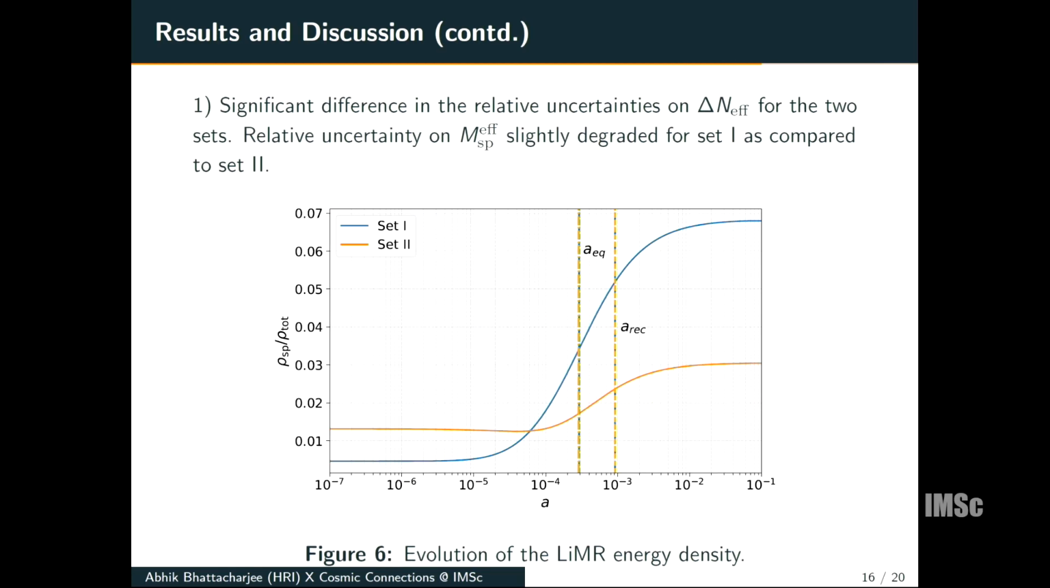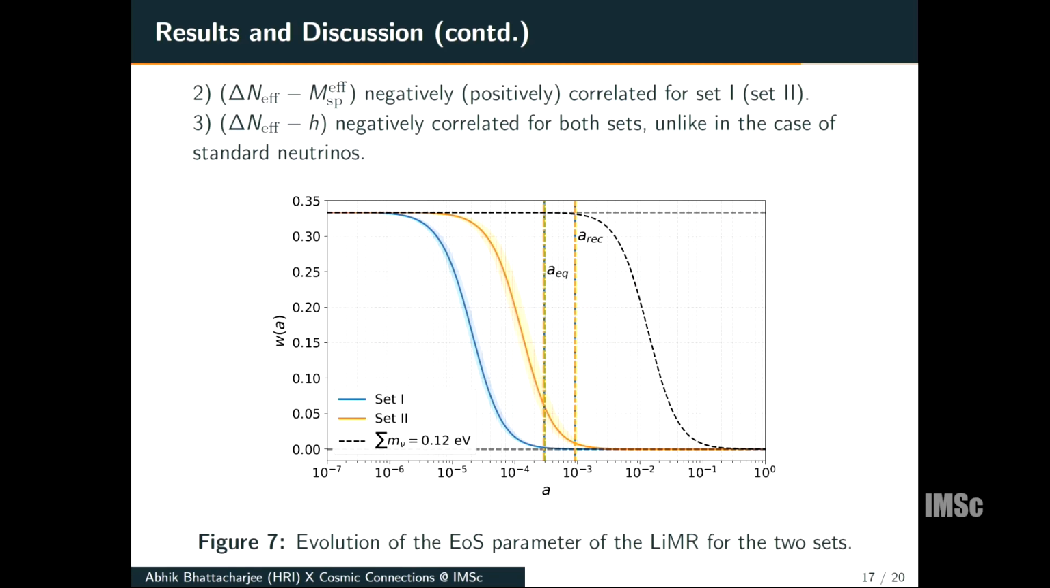But for set 1, the result related to MS effective is slightly degraded as compared to set 2. Delta N effective and MS effective are positively correlated for set 2, but they are negatively correlated for set 1. And delta N effective and H are negatively correlated for both sets, which is unlike in the case of standard neutrinos, where they are positively correlated.